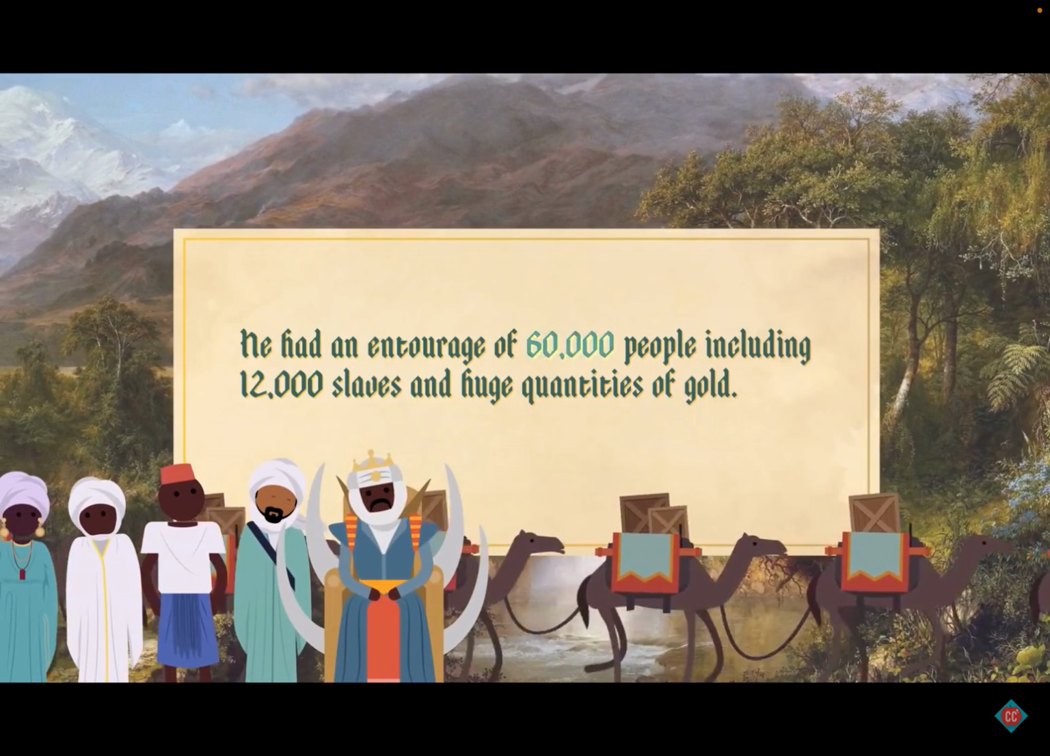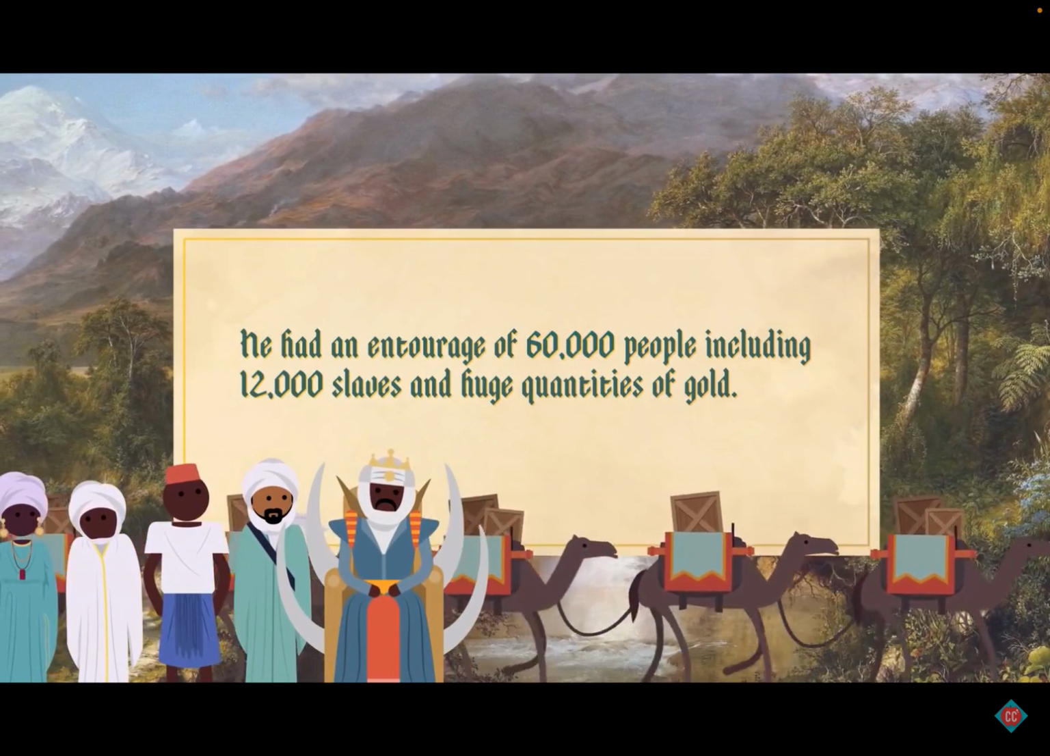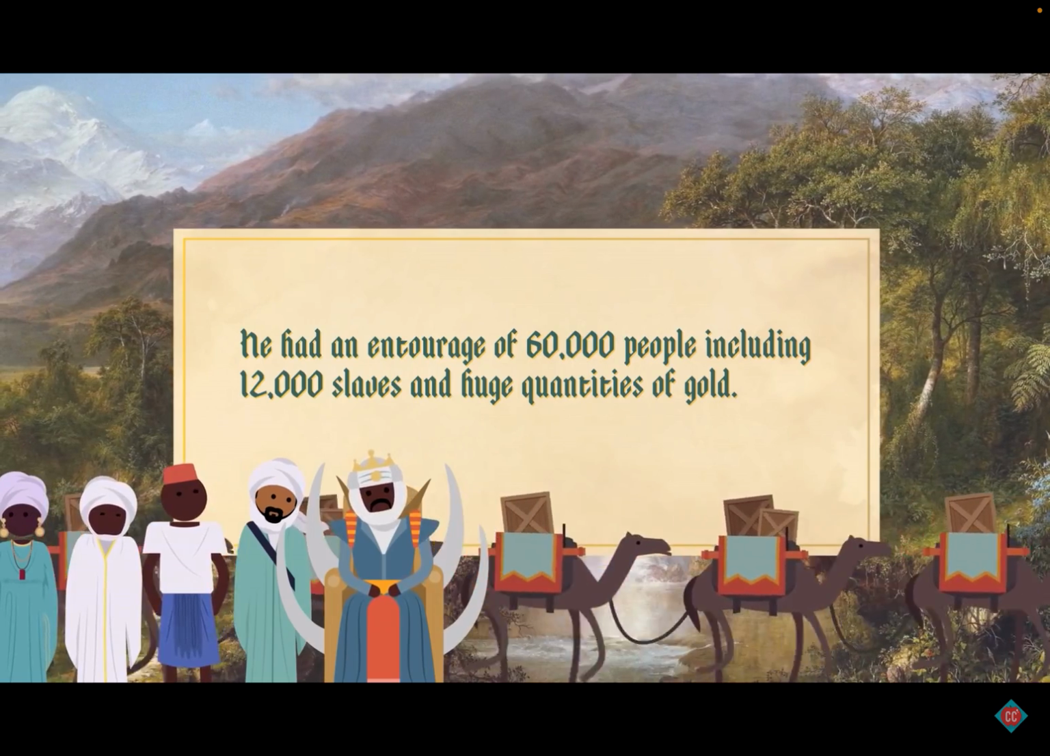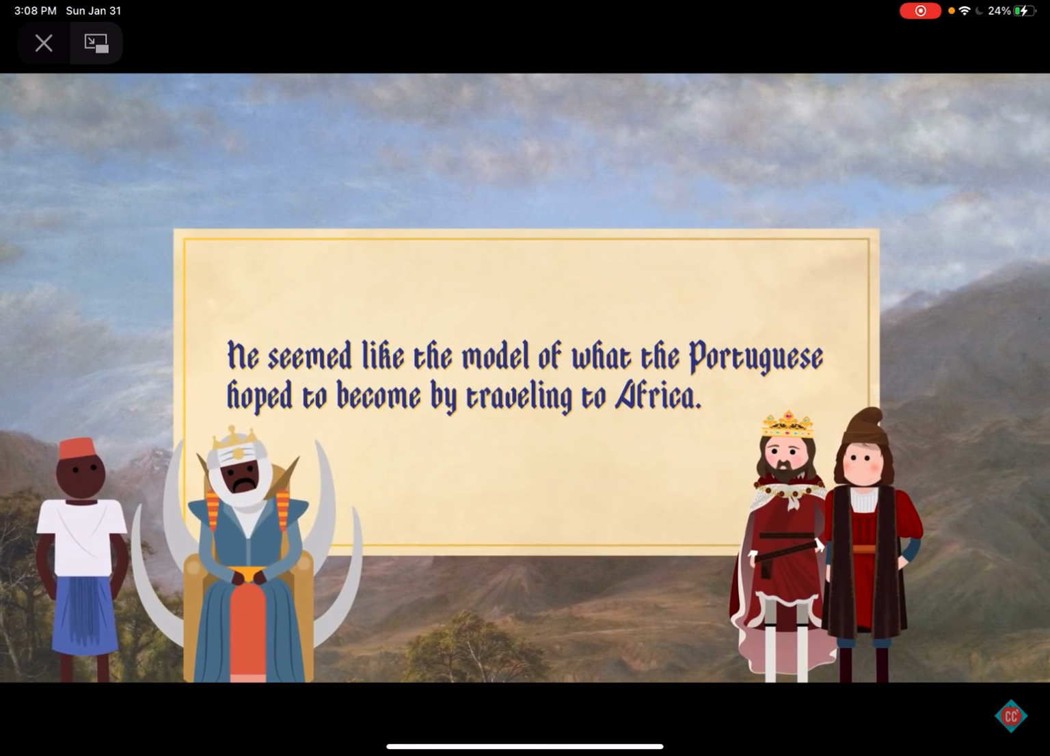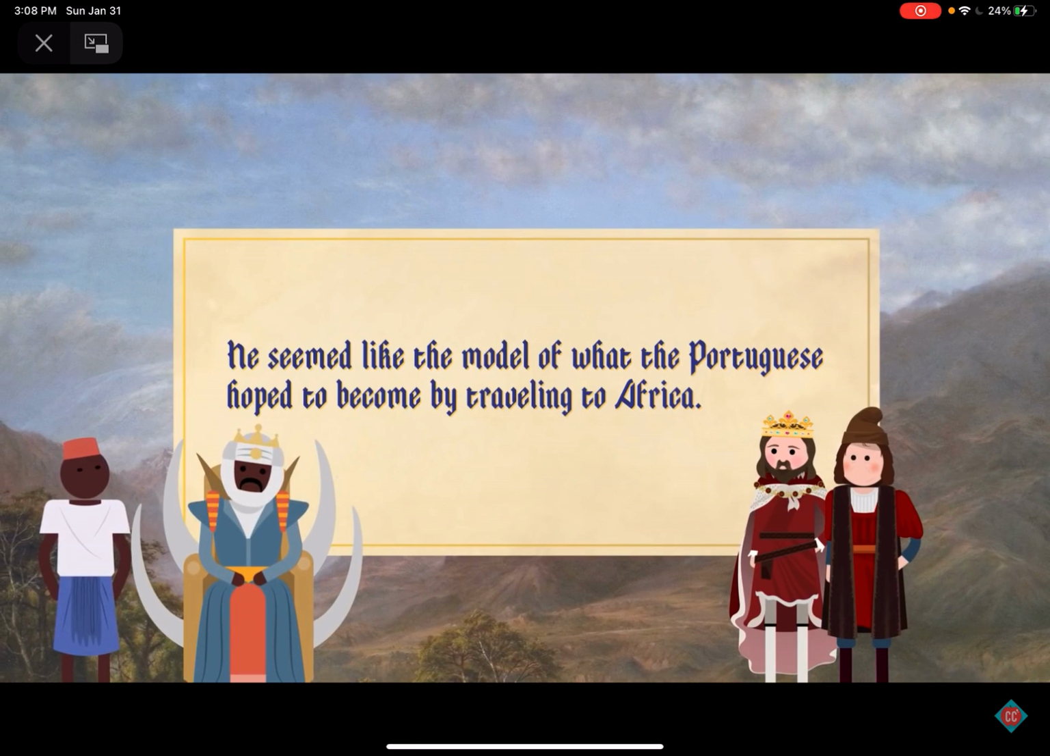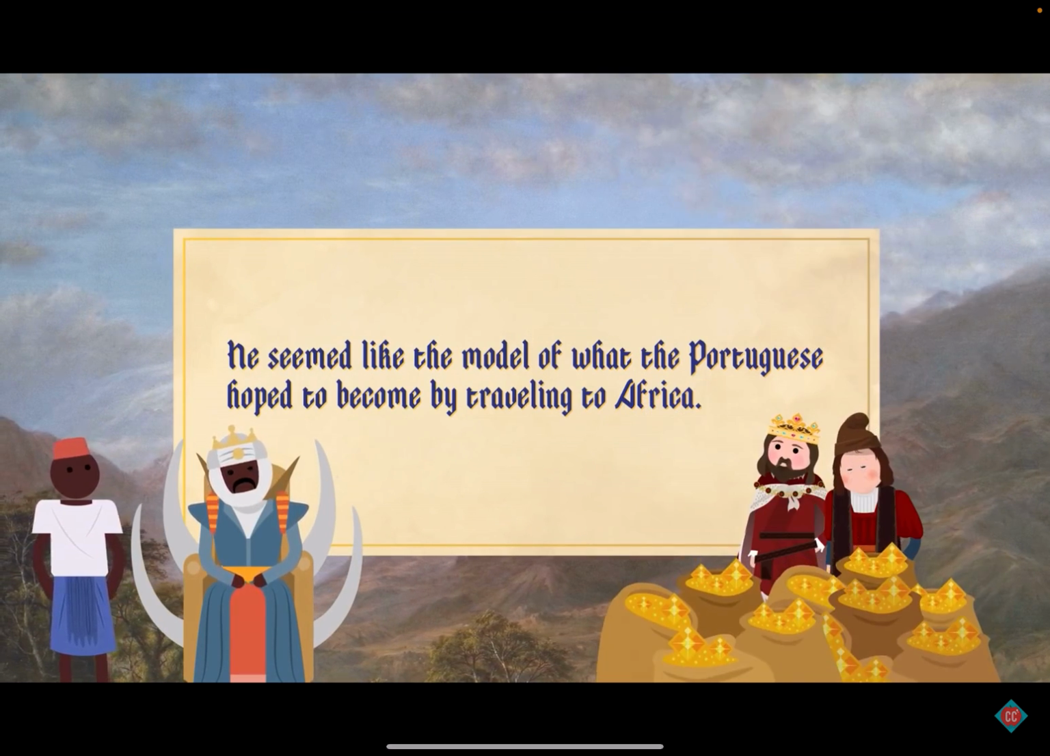He had an entourage of 60,000 people, including 12,000 slaves and huge quantities of gold. Just a little bit of trivia: Mansa Musa is said to be the richest person that ever lived in the history of ever. He was the model of what the Portuguese hoped to become by traveling to Africa, that is, rich beyond imagining.